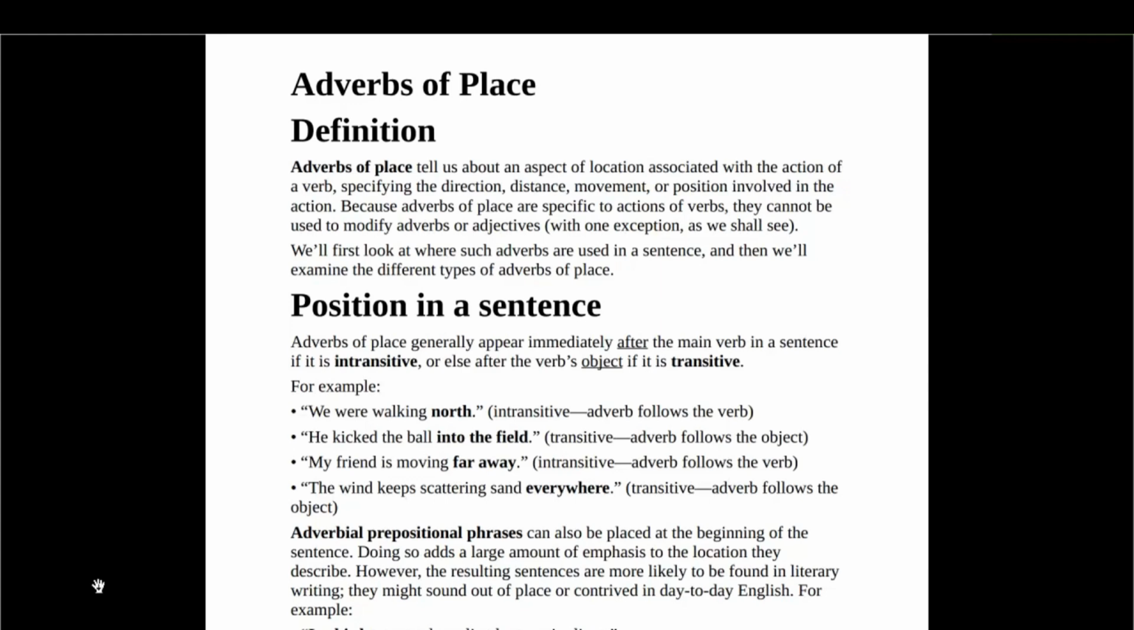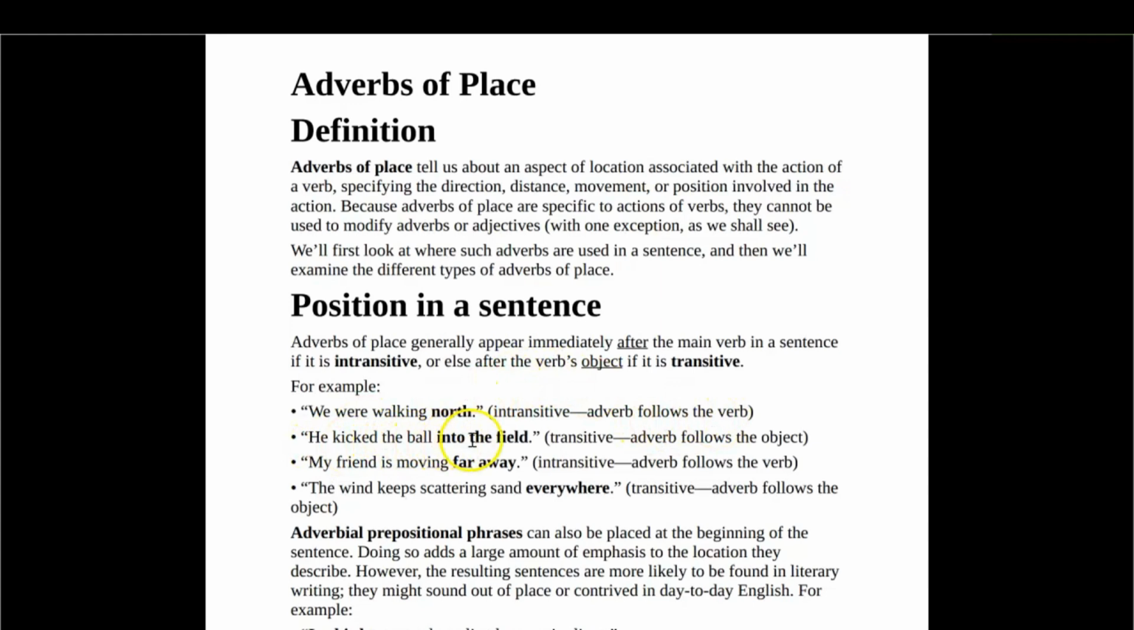What is the position of adverb of place? They appear immediately after the main verb in a sentence if it is intransitive. I'm very sure by now we know the difference between intransitive and transitive verbs. Intransitive verbs do not require an object, while transitive verbs require an object. So for example, in 'we were walking north', the verb is intransitive, so the adverb follows the verb. Do you understand?